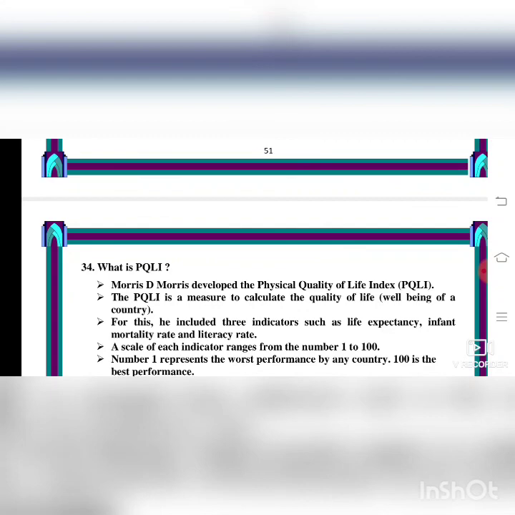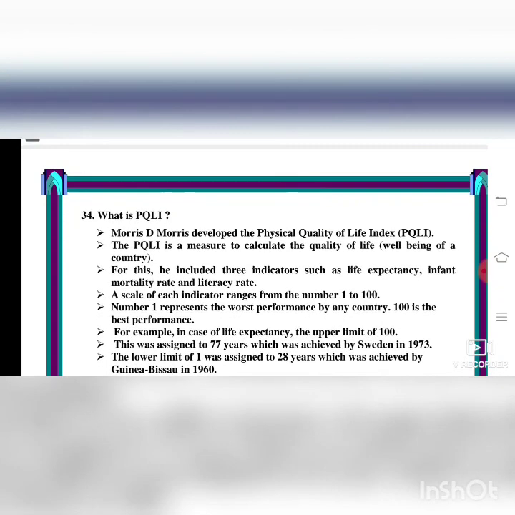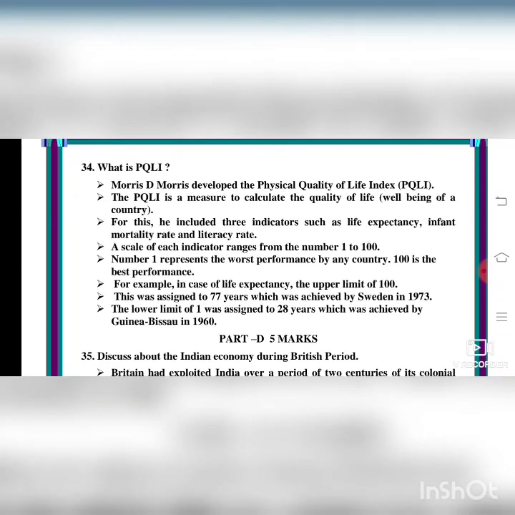The scale of each indicator ranges from 1 to 100. Number 1 represents the worst performance by any country, and 100 is the best performance. For example, in the case of life expectancy, the upper limit of 100 was assigned to 77 years, which was achieved by Sweden in 1973. The lower limit of 1 was assigned to 28 years, which was achieved by Guinea-Bissau in 1960.